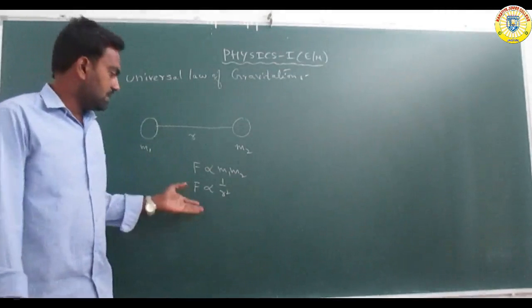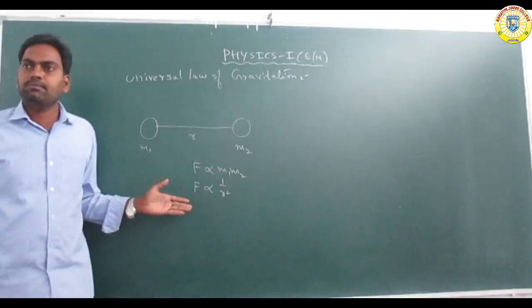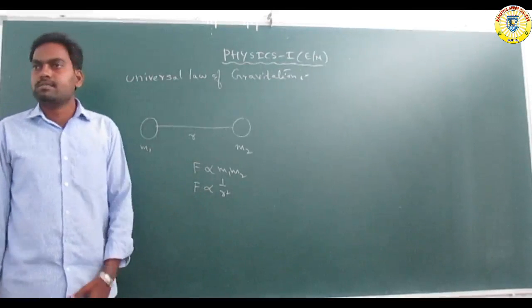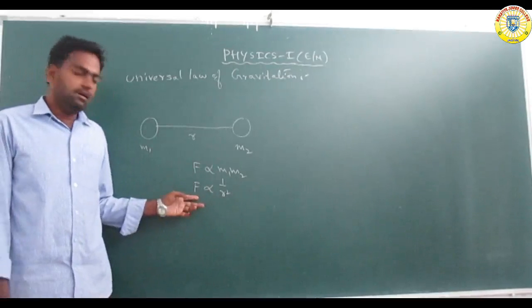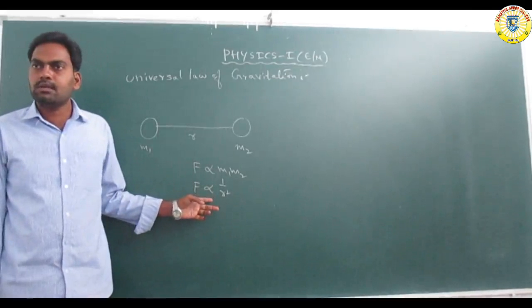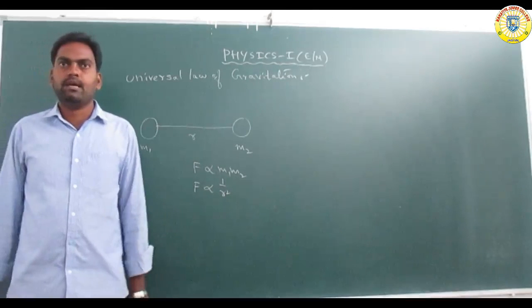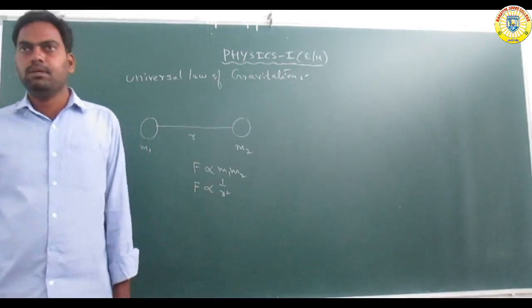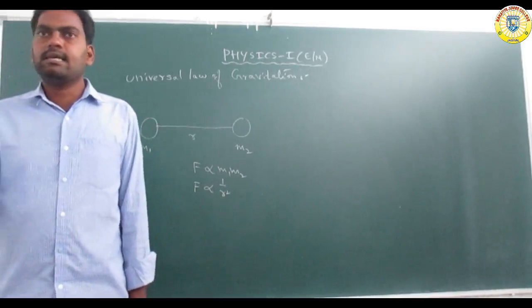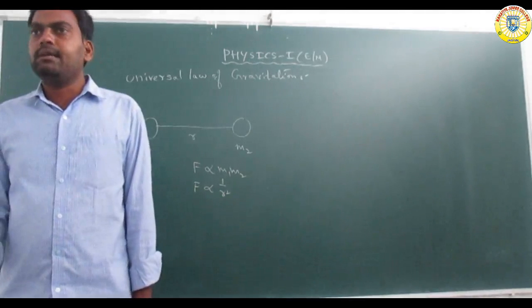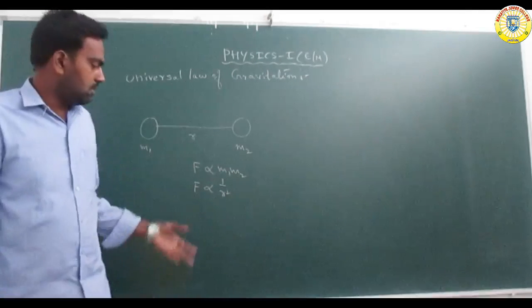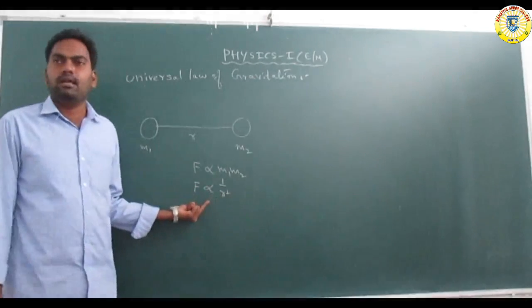The force is inversely proportional to the square of the distance between them. That means when the distance increases, the force decreases. That is called an inverse proportional relation.